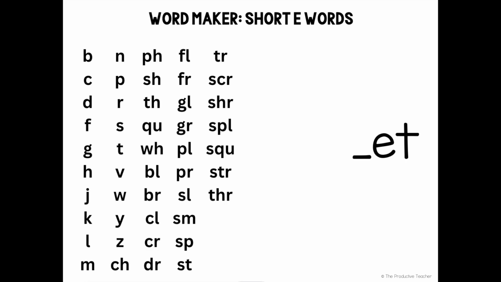Today we're going to play the word maker game with the et word family. One-syllable words have onsets. Those are the letter or letters that come before the vowel in a word, and they have a rime. That's the vowel and any letters that come after it. Words in a word family can have different onsets, but they have the same rime. In this case, the et rime.